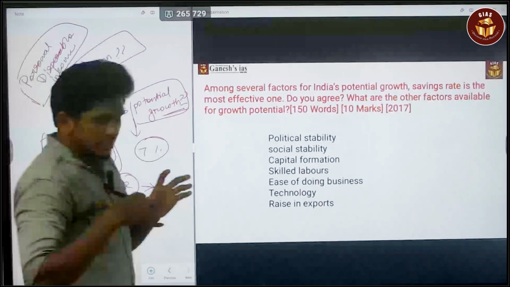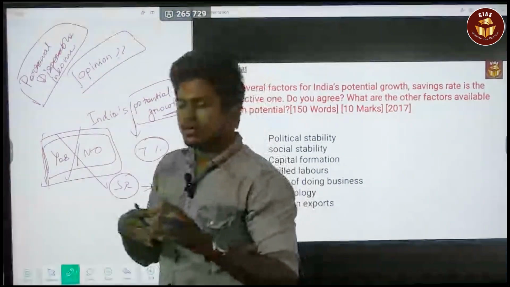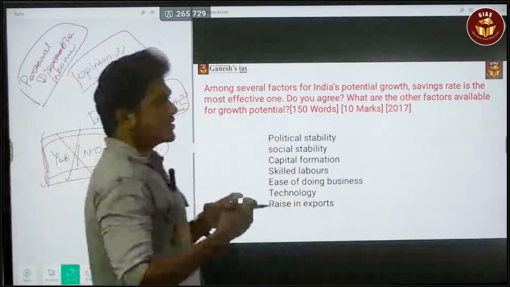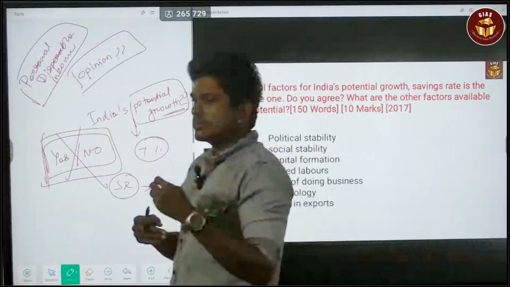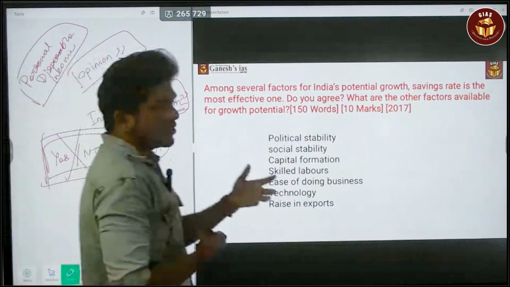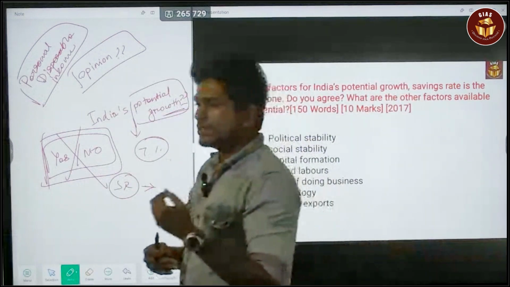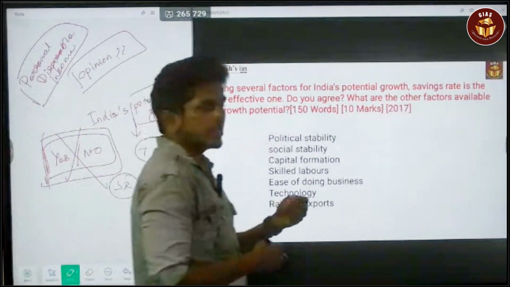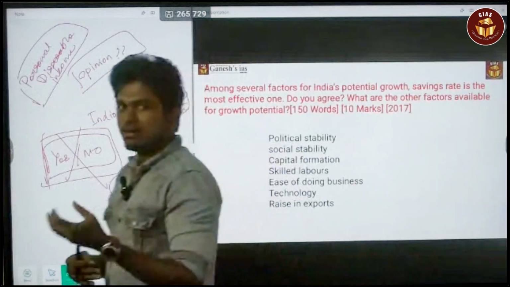First of all, you have to know what disposable income is. Disposable income means, consider that you are earning around 50,000 per month. Out of that you are paying taxes, fees and fines to the government, around 5,000. Then your money is 45,000; that is your personal disposable income. Out of that personal disposable income you are saving a certain amount of money, and that is called the savings rate.